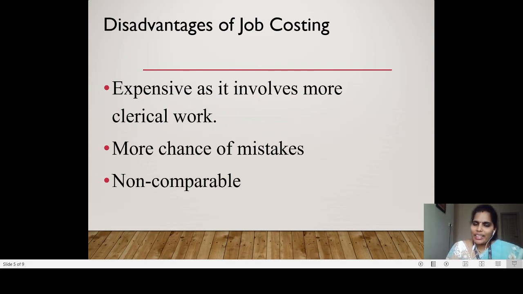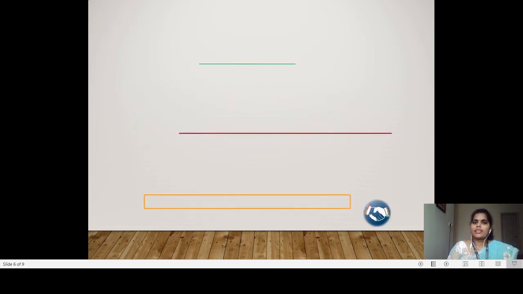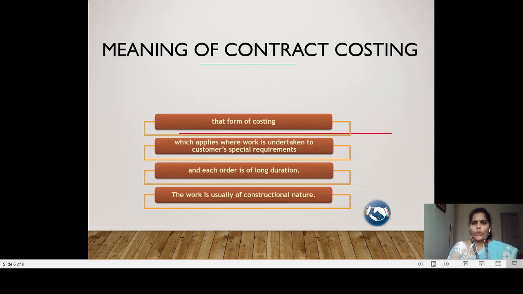So we clearly understand what job costing is, the meaning of job costing, and its advantages as well as disadvantages. Next we will go for the next concept, that is contract costing. Along with the meaning I will explain what is the difference between job costing and contract costing and what is the similarity. First we will see the similarity, then we will go for the difference.